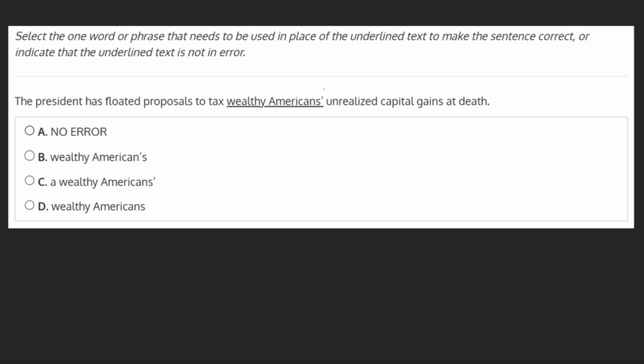Our phrase has an apostrophe in it, which tends to confuse people. Let's take a minute to review apostrophe rules. Let's take the common noun cat. We add an apostrophe s to show we're talking about something that belongs to the cat. For example, the cat's milk.